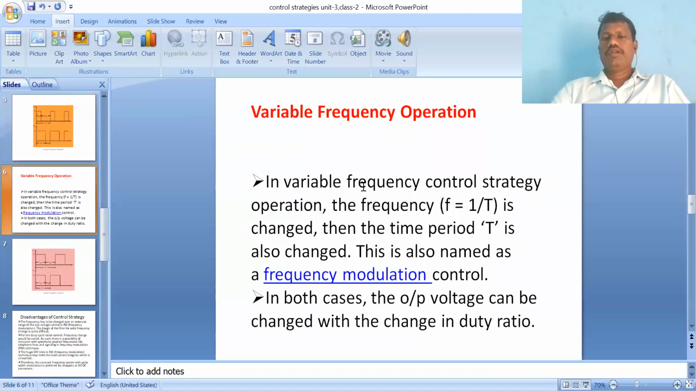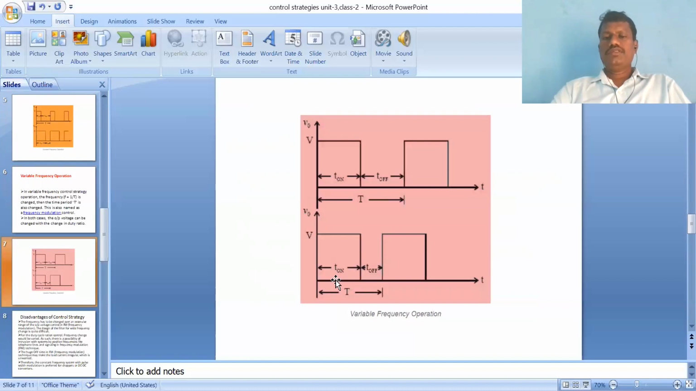Let us take the second one, variable frequency. Variable frequency means T is varied, and T on is maintained constant. So the frequency is varied. Another name for variable frequency operation is frequency modulation. Once T is varied, automatically alpha is also varied, and once alpha is varied, the output voltage of the step up or step down chopper is also varied.